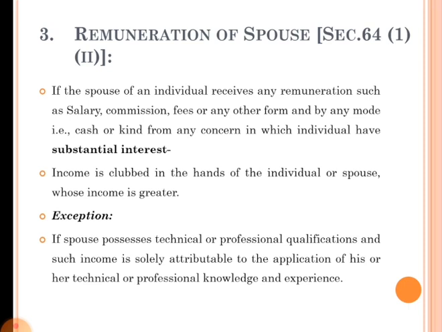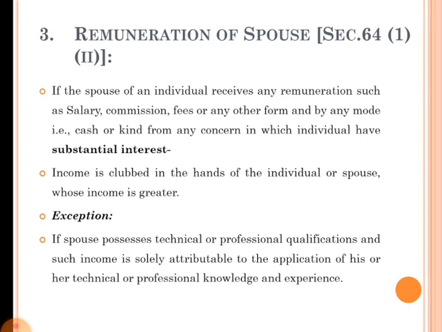There are some exceptions to this rule, that is, such income can be taxable in the hands of the spouse himself or herself. That exception is if the spouse possesses technical or professional qualifications and such income is solely attributable to the application of his or her technical or professional knowledge or experience.